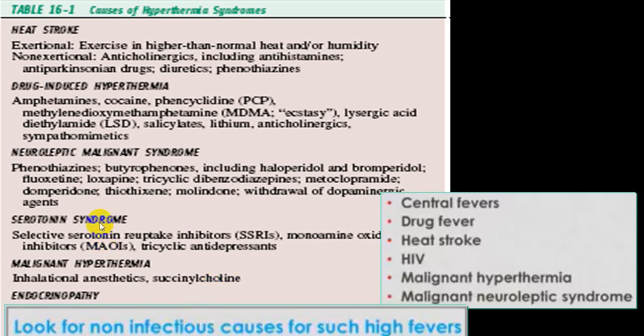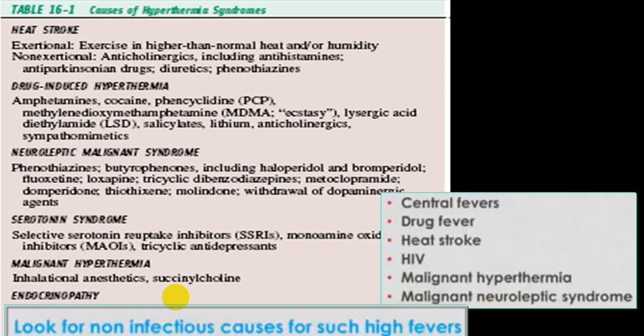While serotonin syndrome will be very commonly because of selective serotonin reuptake inhibitors, short form SSRI, or monoamine oxidase inhibitors, MAO inhibitors, or a person who is on tricyclic antidepressants. And very uncommon, not so common, endocrine disorders. And in endocrine disorders, you can put thyrotoxic crisis, and occasionally pheochromocytoma.